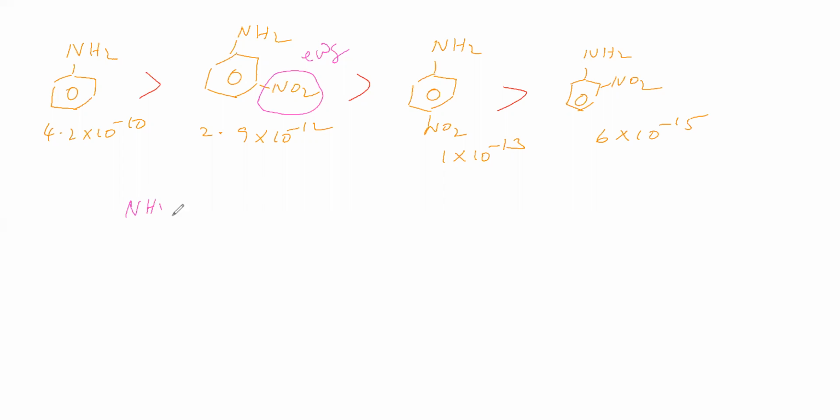Now we will take NH2, and here we will take the pi bonds and this NO2. The NO2 group shows a negative resonance effect, minus R effect, therefore the bonds will shift like this.